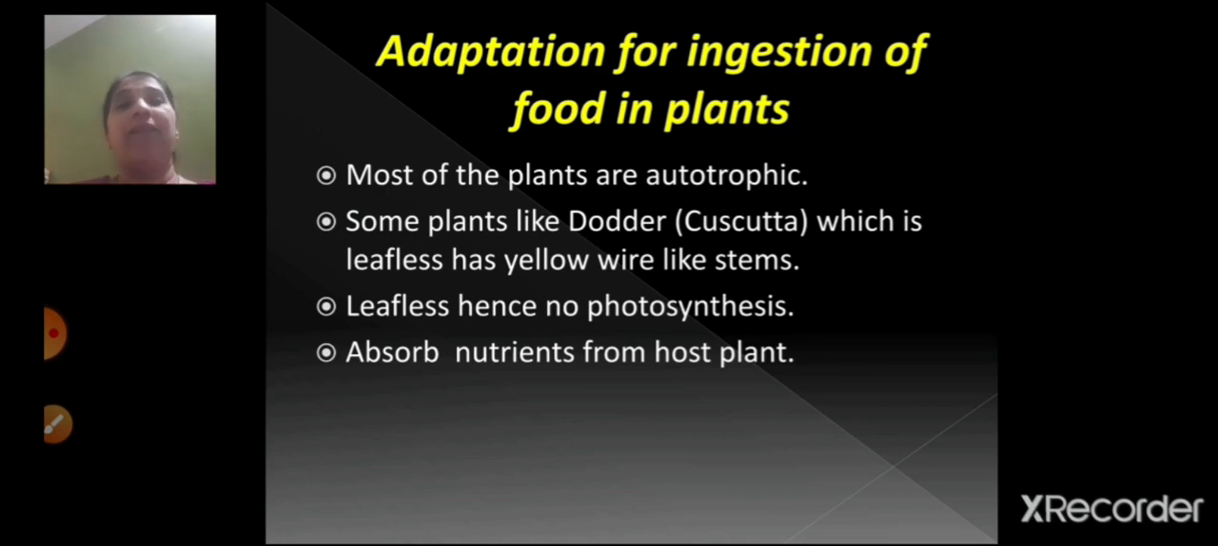It does not have leaves. It has got yellow wire-like stem. So since it does not have leaf, it cannot perform the process of photosynthesis. So it absorbs the food or the nutrients from the host plant. Host plant means the plant on which they grow, right? So they are dependent on the other plants for food.